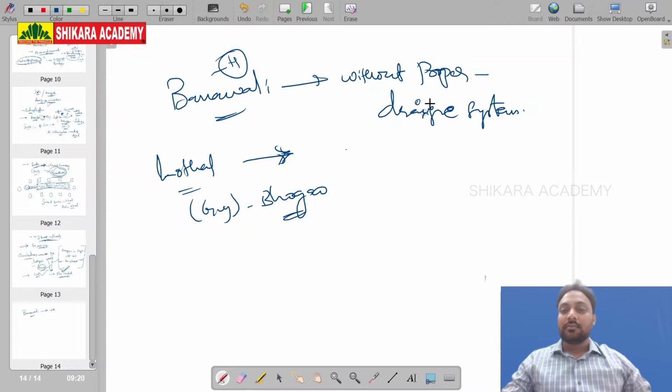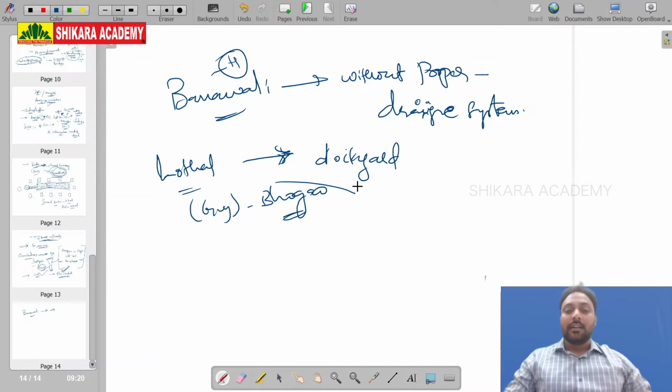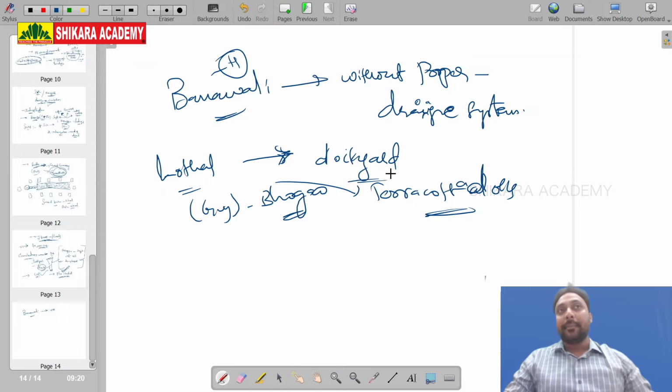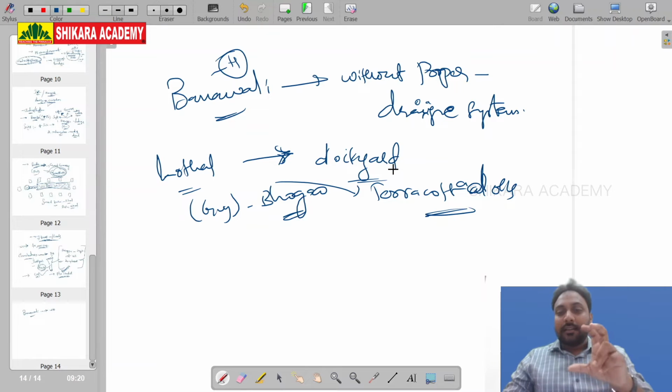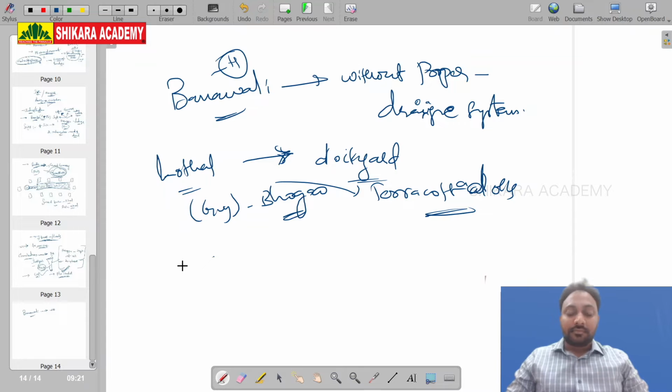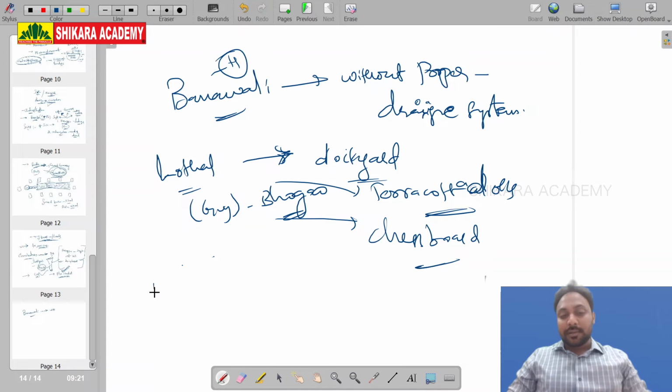In Lothal, there is a dockyard which is excavated. In Lothal, terracotta dolls have been excavated. Terracotta means burnt clay. Dolls, Lothal. And in Lothal, a chessboard has been excavated. These are the most important points.